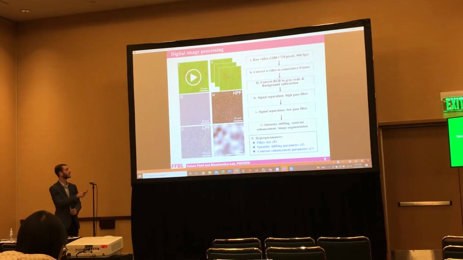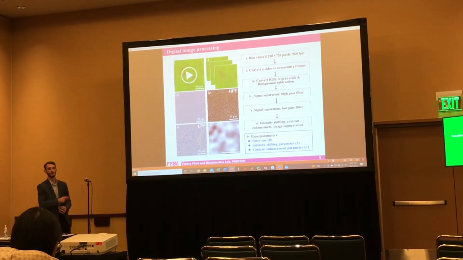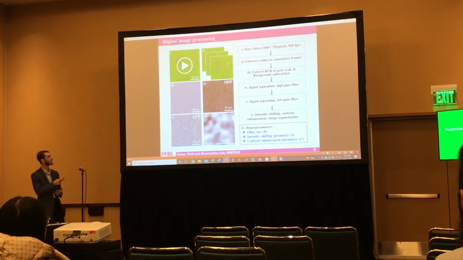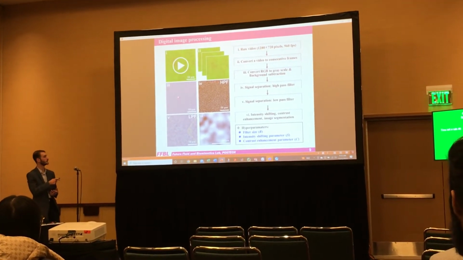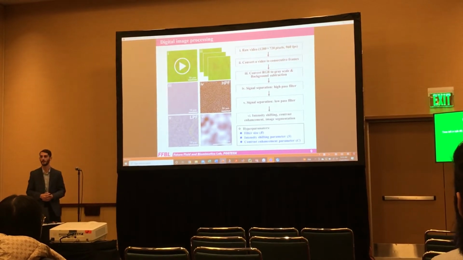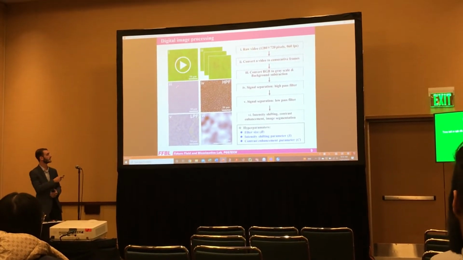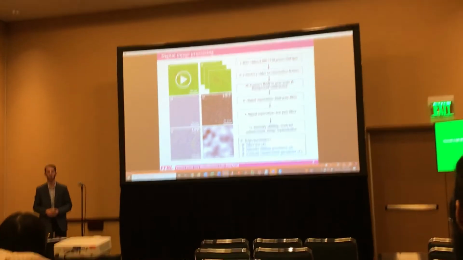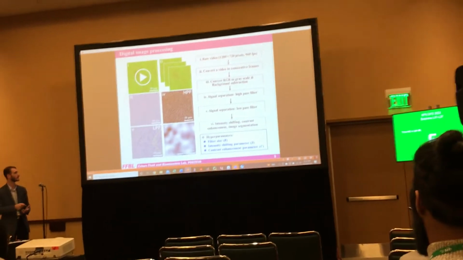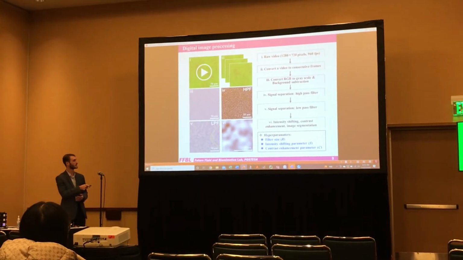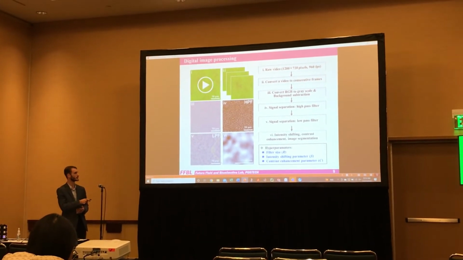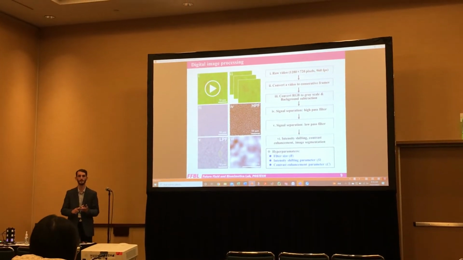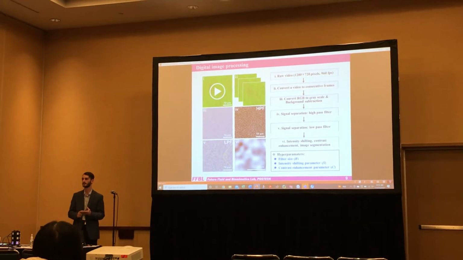The process we have, we take our raw videos, these are slow-mo videos from the cell phone, we parse them into consecutive frames, then each frame undergoes an RGB to grayscale conversion, as well as an ensemble averaging to remove the background noise. From that point, we take these raw frames, go through both a high-pass or a low-pass filter, as well as running a few different image processing steps, including intensity shifting, contrast enhancement, and image segmentation to a smaller size. For this process, the three hyperparameters we can control are filter size, the contrast enhancement value, and the intensity shifting value.